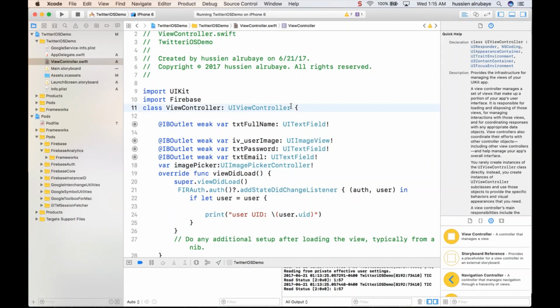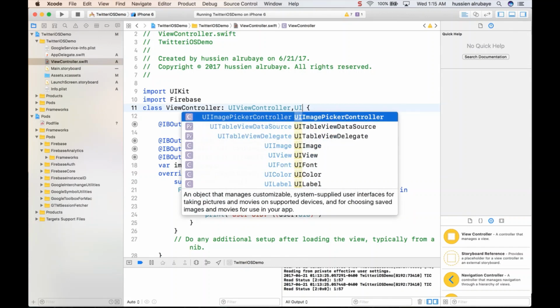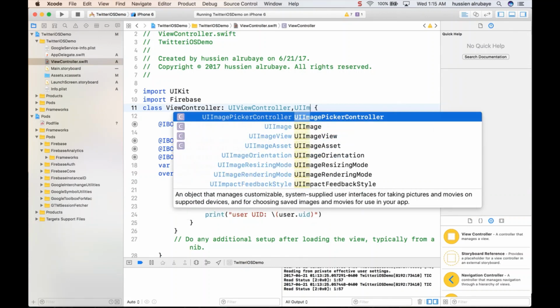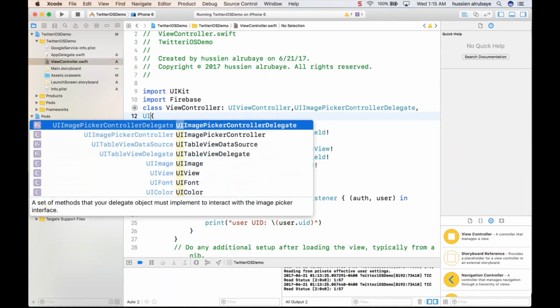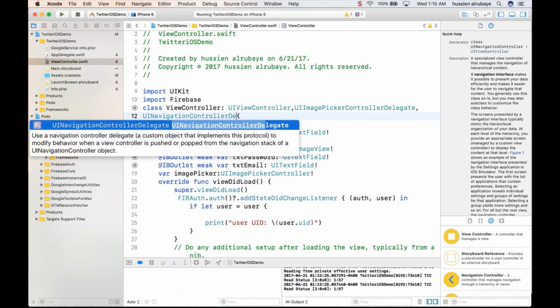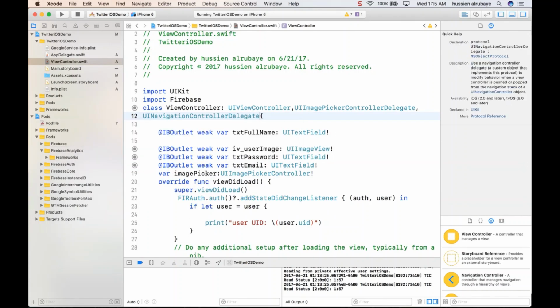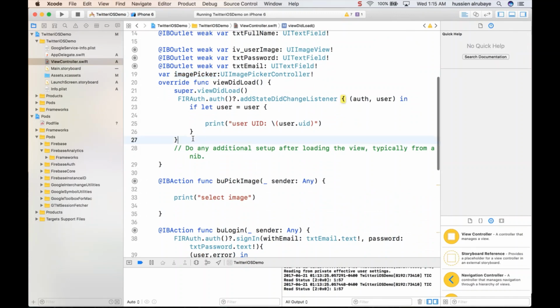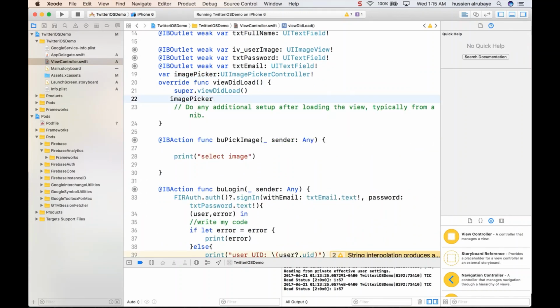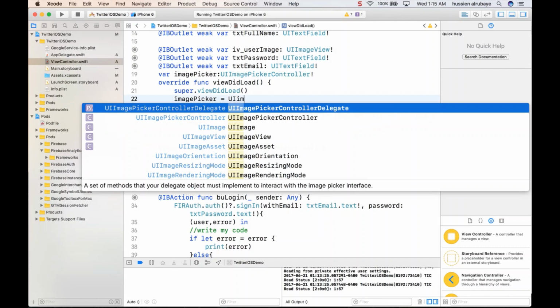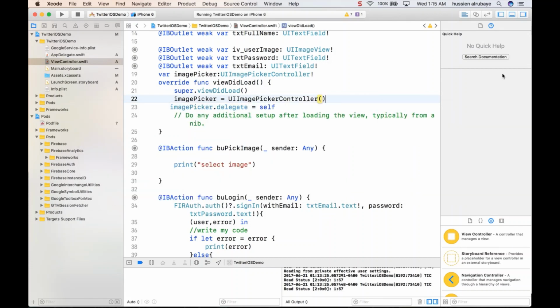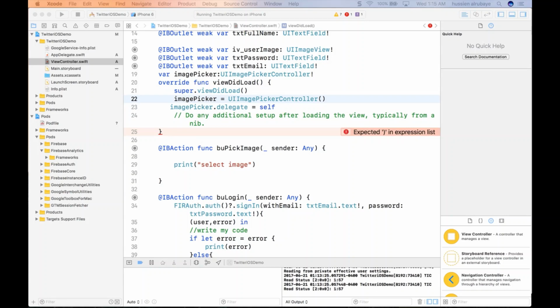And I also need to add two delegates here. One of them is UIImagePickerControllerDelegate, and the second one should be UINavigationControllerDelegate. And because this is an image picker, it needs some initialization here on the main page. Here in viewDidLoad, I say imagePicker.delegate will be equal to self, and before that I need to initialize this imagePicker to be equal to UIImagePickerController. Just initialize it. So these are two steps we have to do at startup.